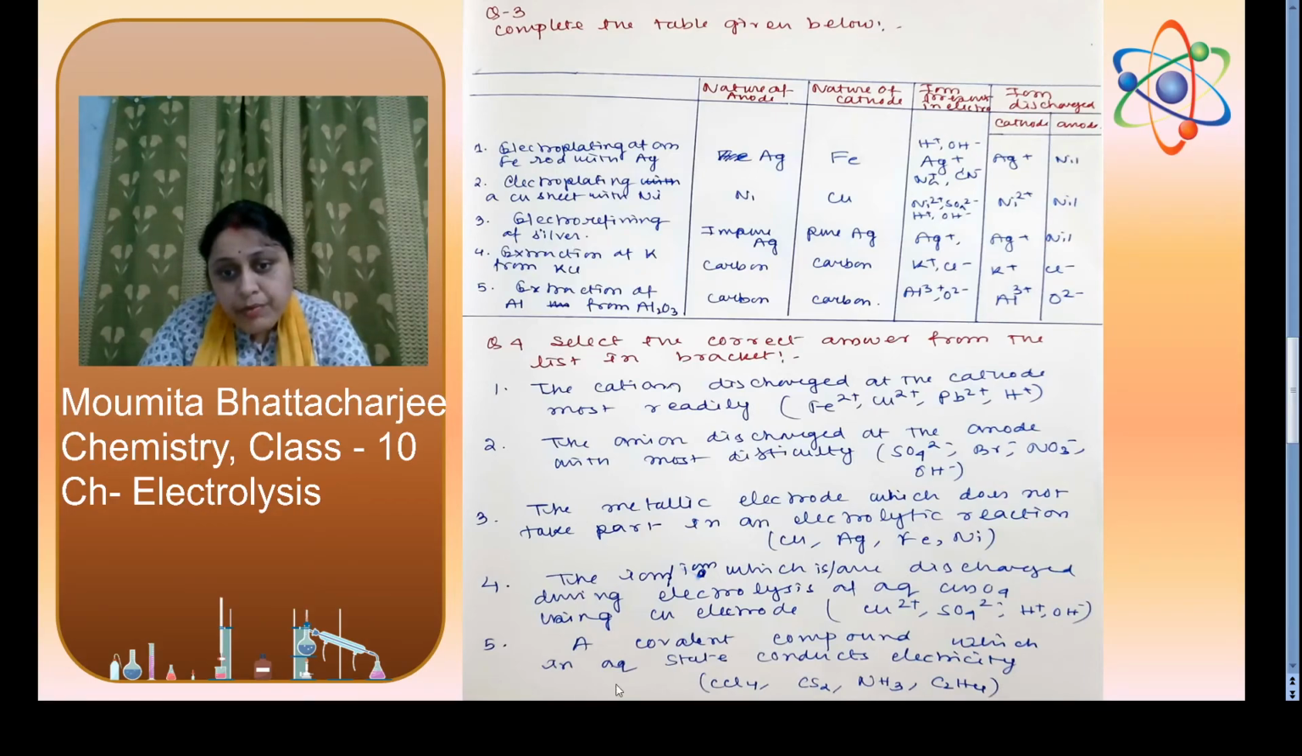A covalent compound which in aqueous state conducts electricity will be NH3. Ammonia in gaseous state is generally a non-electrolyte, but when it is dissolved in water it will form NH4OH, ammonium hydroxide, and it will dissociate to form ammonium ion and OH minus ion, and then it will behave as an electrolyte. So the answer will be NH3. So this was all for the question answer discussion for the chapter electrolysis. You can solve the questions given in the book. Thank you.